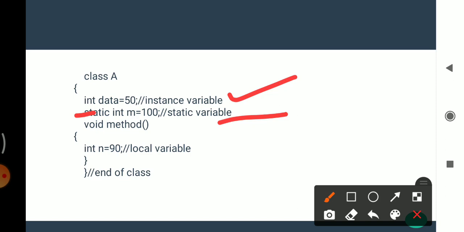And then we can start a void method, and here declare int n equal to 90. This is a local variable because it is a variable declared inside the body of a method, so it is called a local variable.